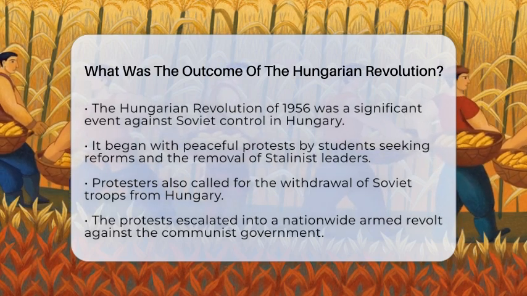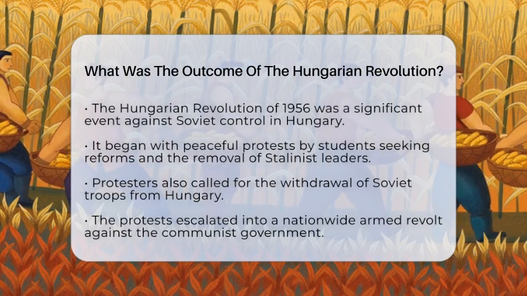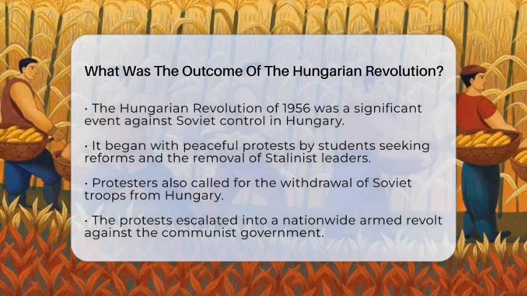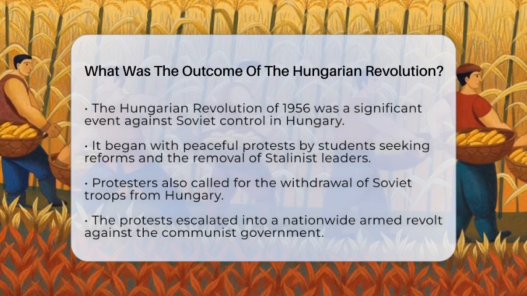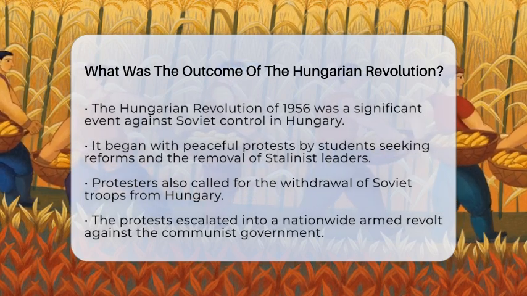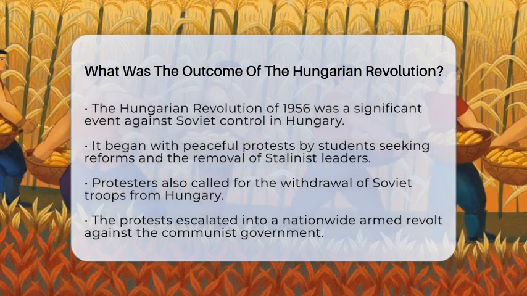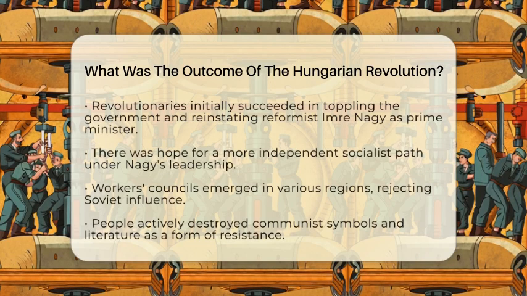Soon, these protests turned into a nationwide armed revolt against the communist government backed by the Soviet Union. Initially, the revolutionaries had success. They managed to topple the existing government, and Imre Nagy, a reform-minded communist, was reinstated as prime minister. Many hoped he would lead Hungary toward a more independent and less oppressive socialist path.